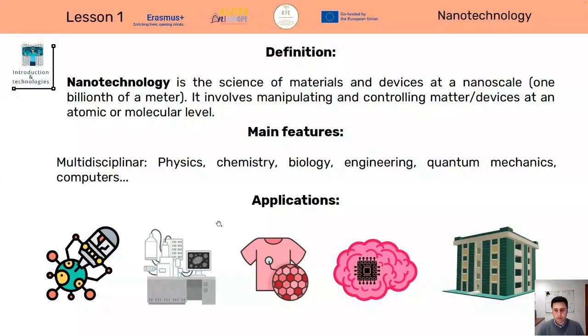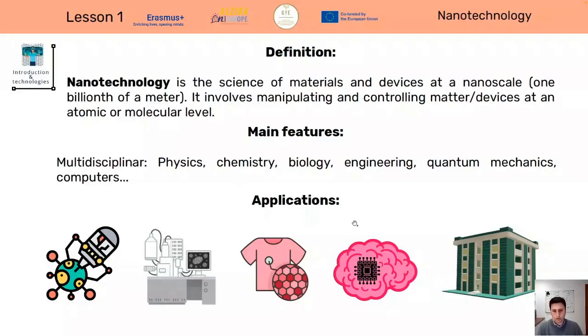Doctors have developed technologies that can identify and attack cancer cells, and it also allows science researchers to understand more about bacteria or viruses or fungi in all aspects. Then there are also applications inside the textile industry with stain-repellent materials that don't get dirty, or can increase the lifetime of that t-shirt, for example.